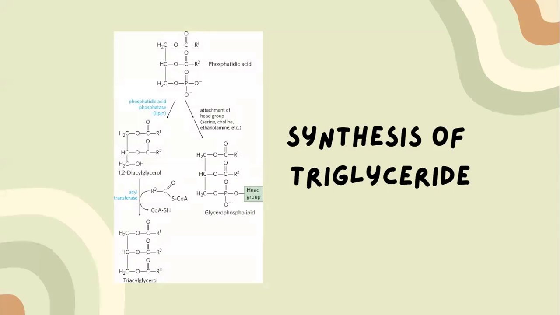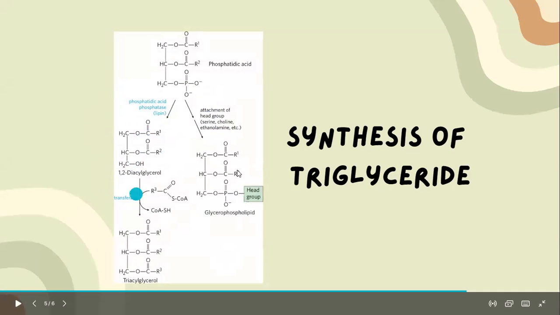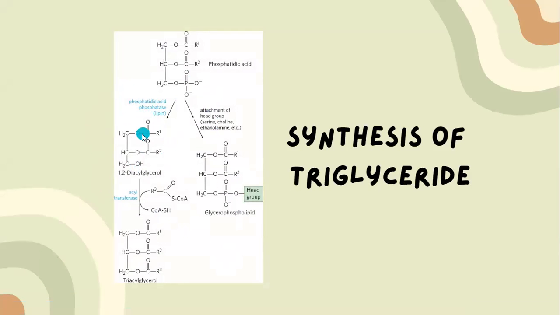In the second step of triacylglyceride biosynthesis, the phosphatidic acid thus formed is hydrolyzed by phosphatidic acid phosphatase to form a 1,2-diacylglycerol. On the other hand, phosphatidic acid can be converted into glycerophospholipid.